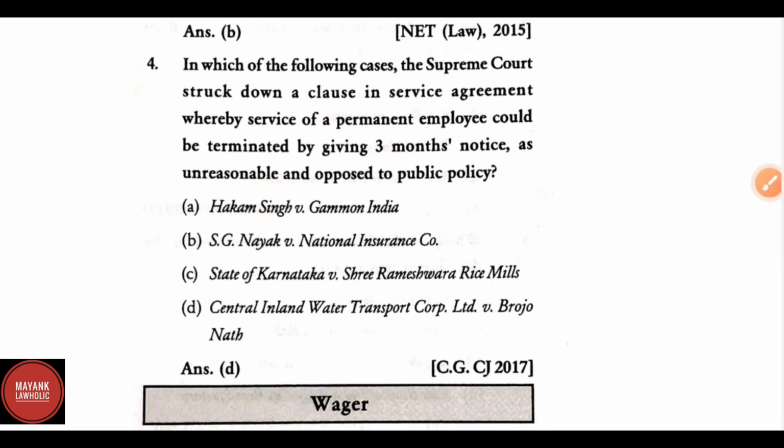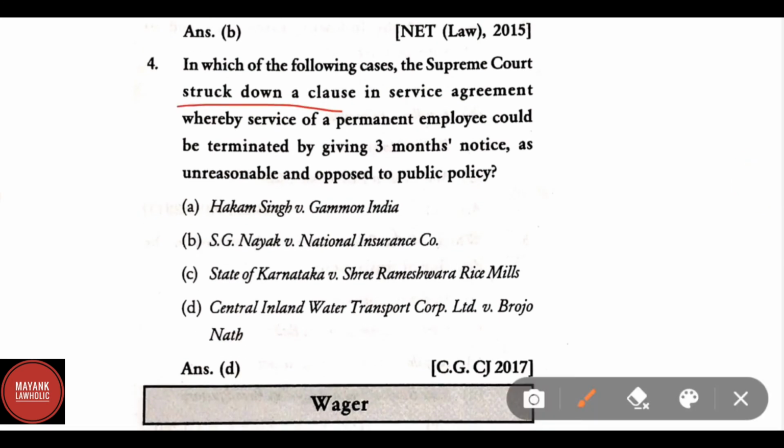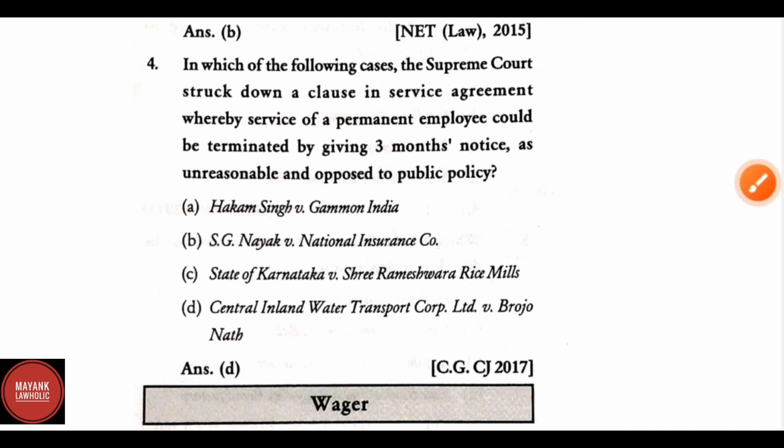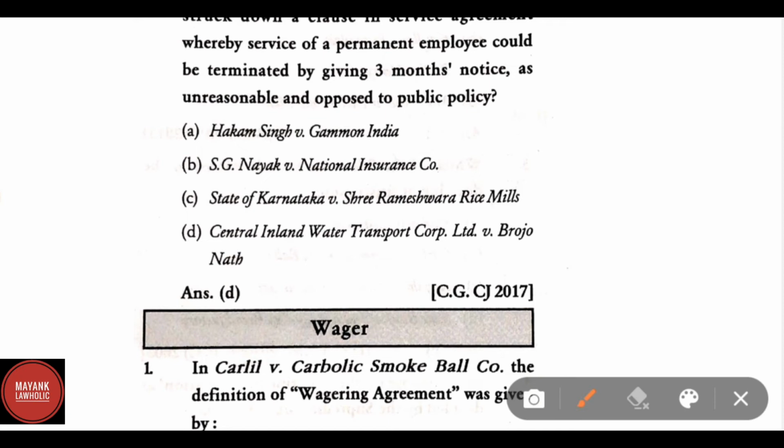In which of the following cases the Supreme Court struck down a clause in the service agreement whereby service of a permanent employee could be terminated by giving 3 months notice as unreasonable and opposed to public policy? Correct answer is Central Inland Water Transport Corporation Limited versus Burju Nath.